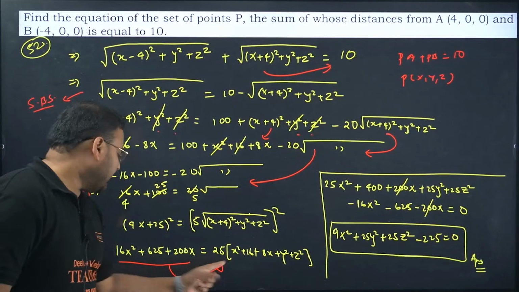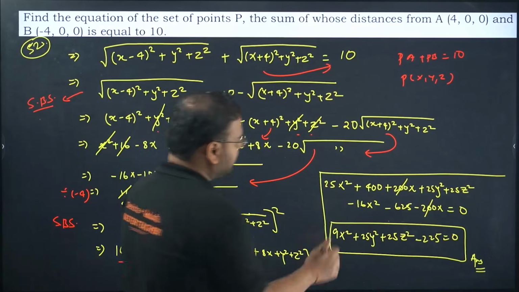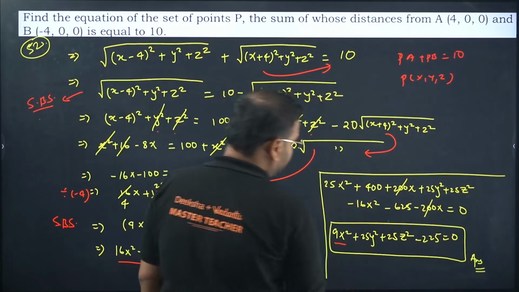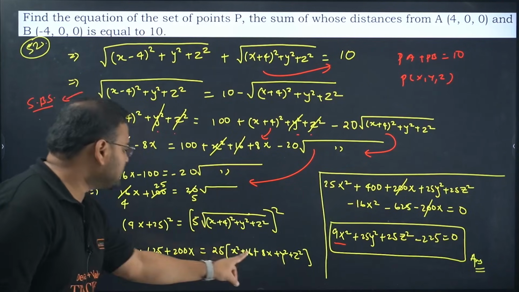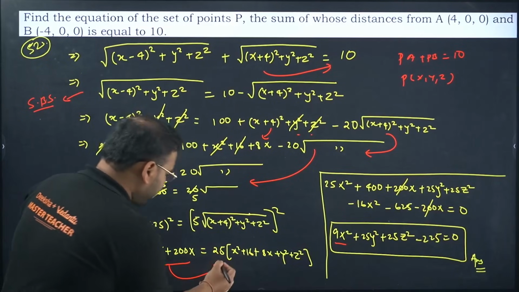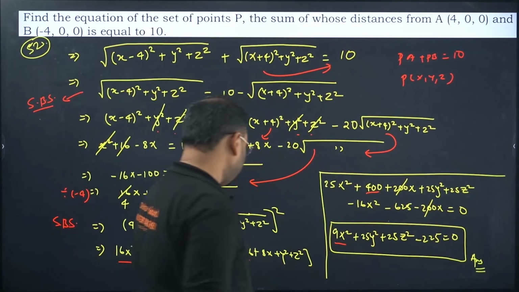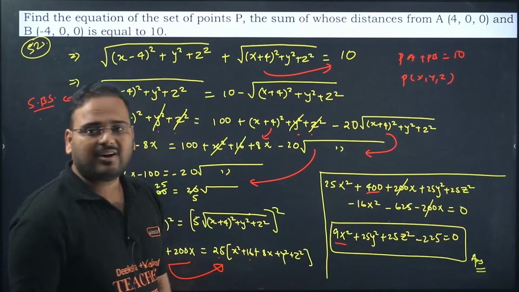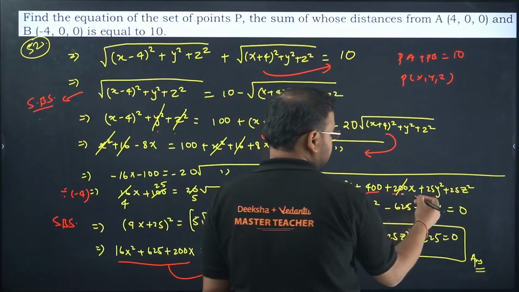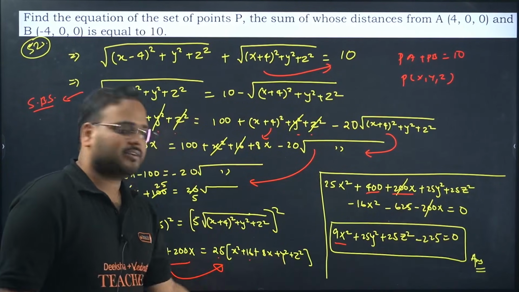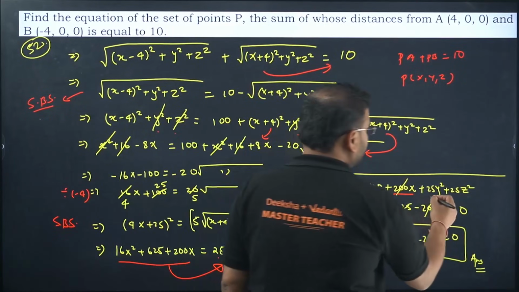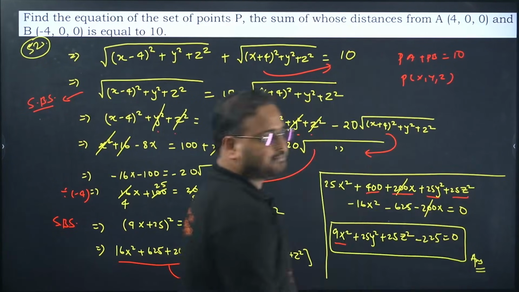So 25x square minus 16x square, these two lead to 9. Next we have 25 into 16, that is 400. 25 into 16 is what? 400. I've written that 400 over here. 25 into 8 will be what? 200, so 200x. 25 into y, 25 into z: 25 y square, 25 z square.